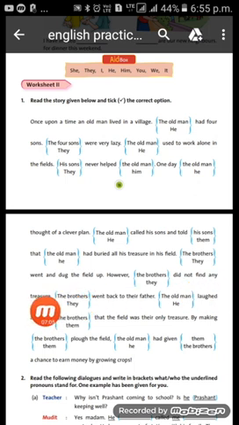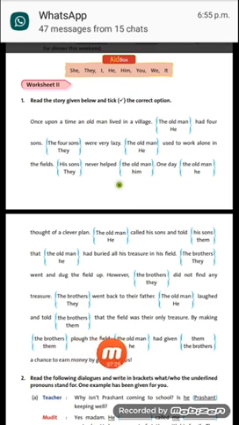Treasure means wealth, money, jewelry, etc. The brothers means they. So which one will be correct? They went back to their father. He laughed and told them that the field was their only treasure. By making them plow the field, he had given them a chance to earn money by growing crops.